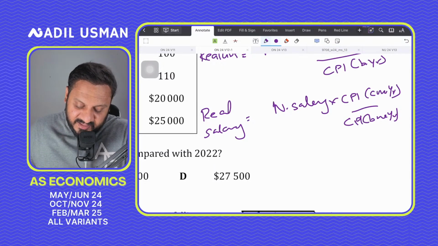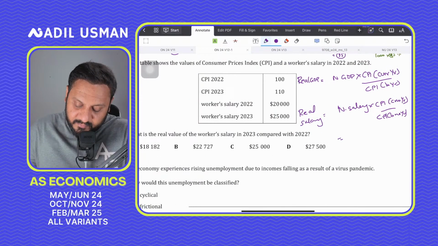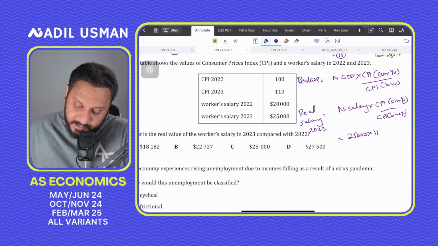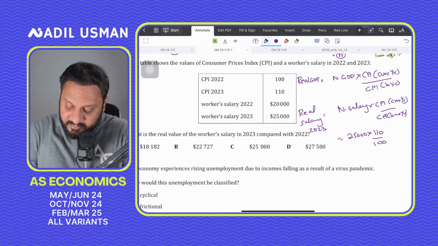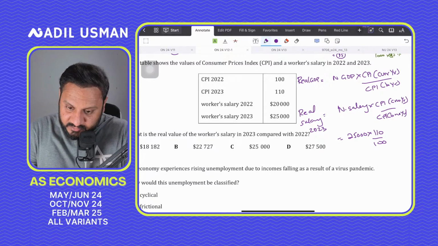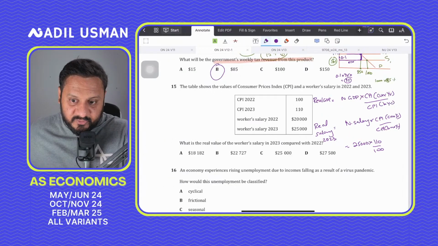So nominal salary and real salary in 2023. We need to find out the real salary in 2023. So 25,000 times the CPI of the current year 110 divided by 100 would be the answer. Question number 15.